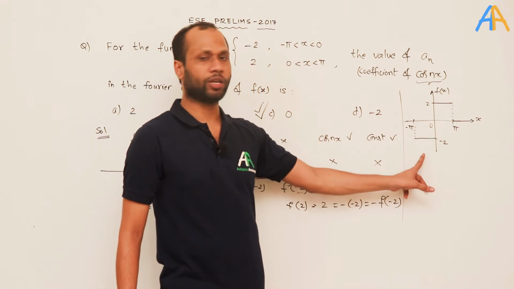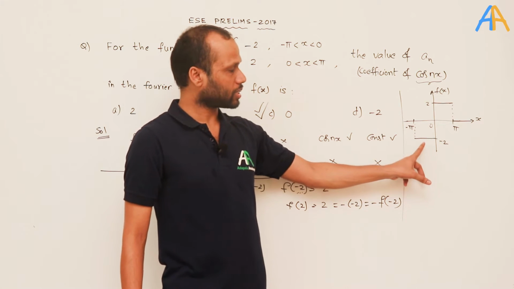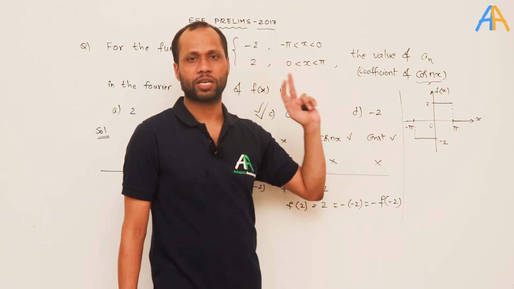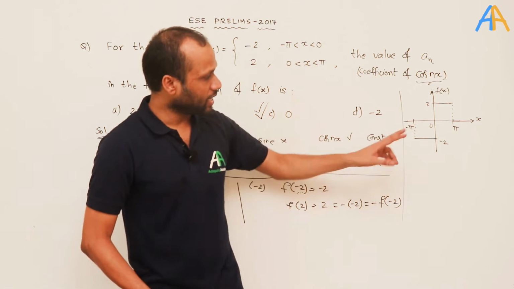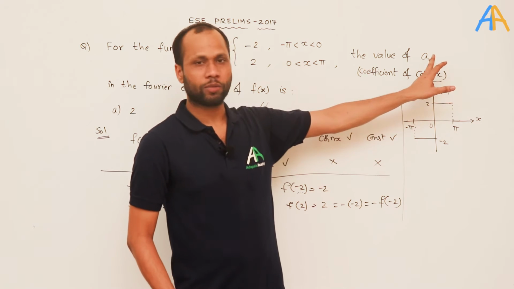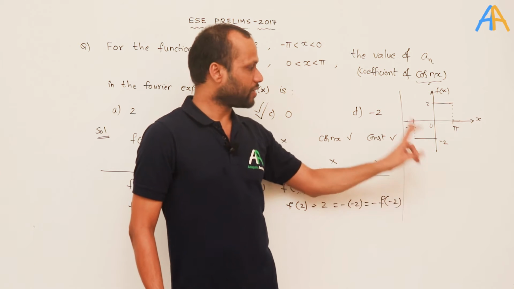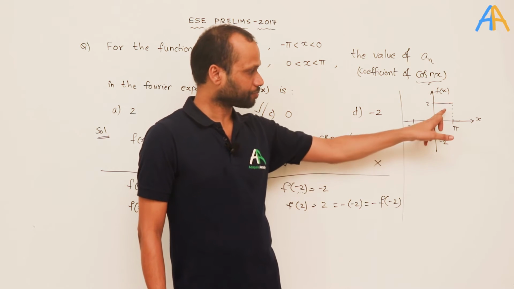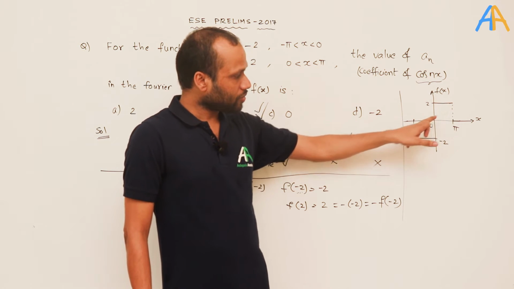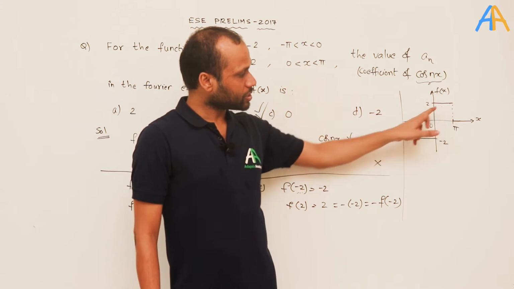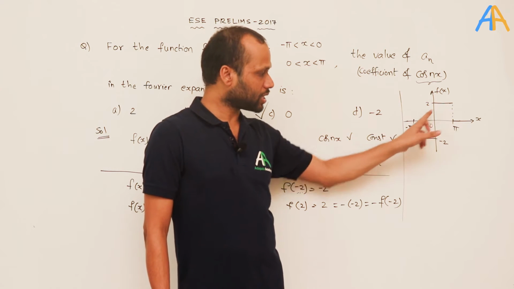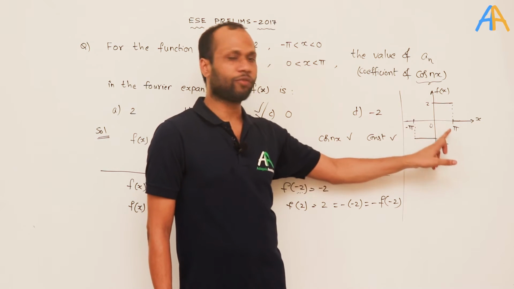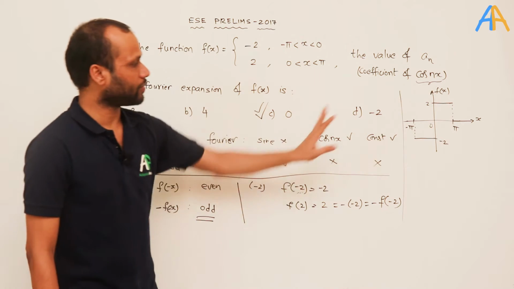This is another way of verifying whether the given function is even or odd. The principle here is that an even function will be symmetric about the y-axis, whereas for an odd function, the graph will be the same in opposite quadrants, that is first and third quadrants, second and fourth quadrants. That way you can know.